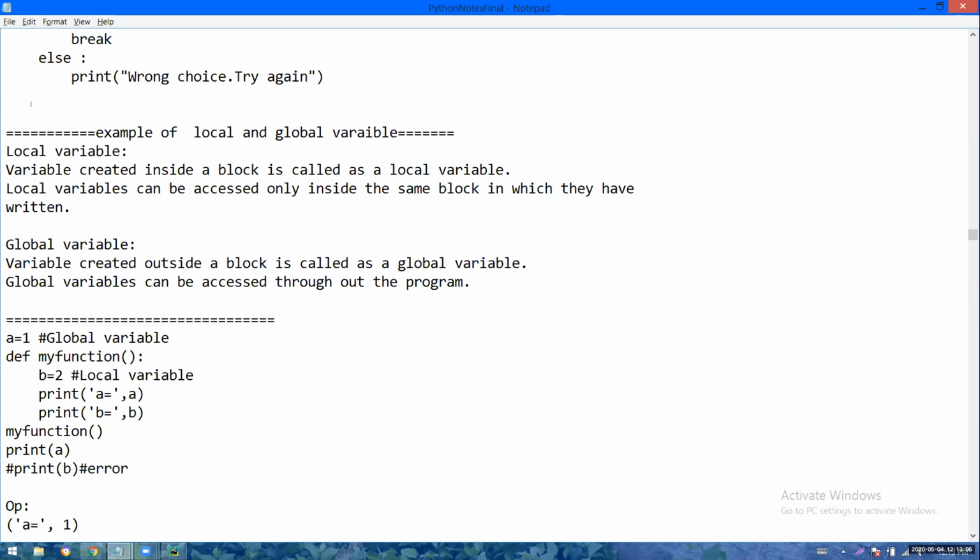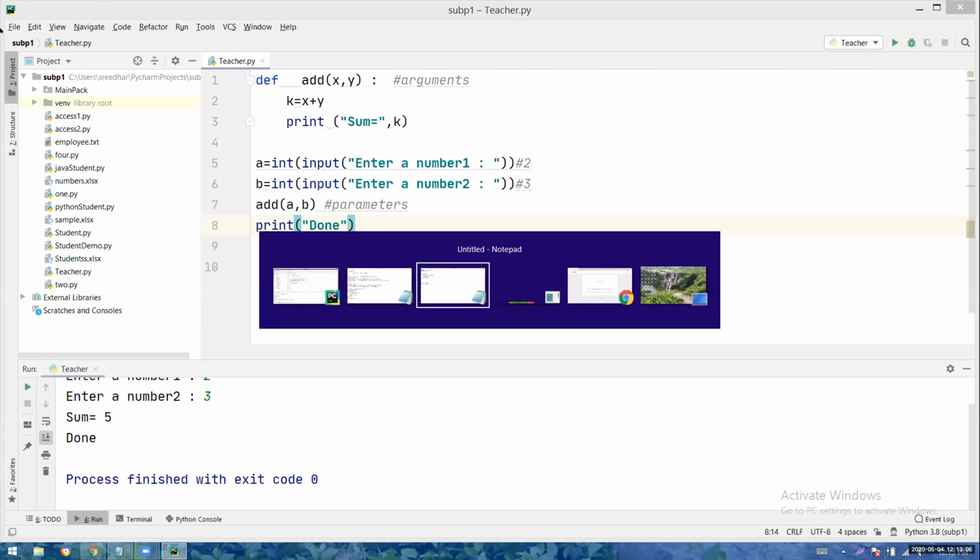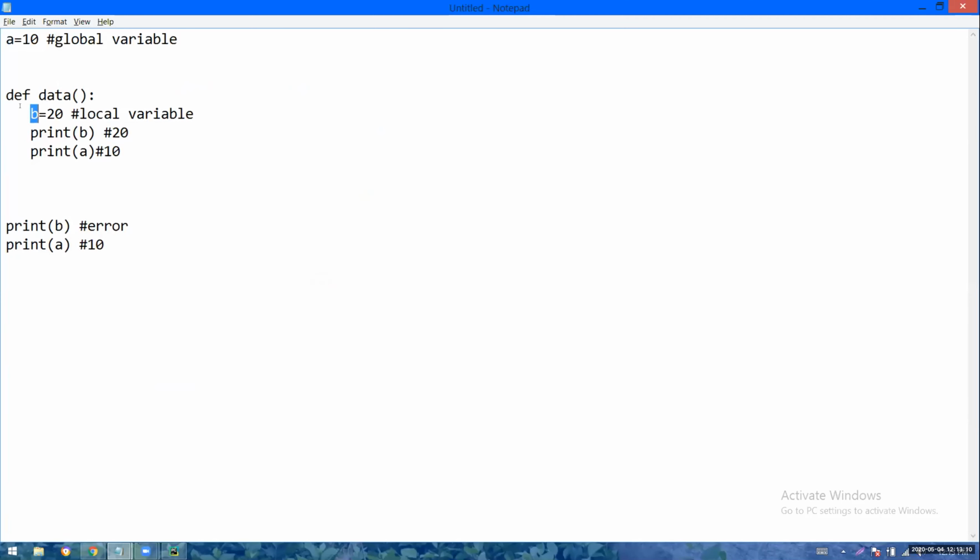Okay, a variable created inside a block is called a local variable. It is identified only in the same block in which it is created. This variable is not created inside any block, so it is identified in the further code. This is like a global variable. Inside the block, outside the block, wherever, it is getting recognized.